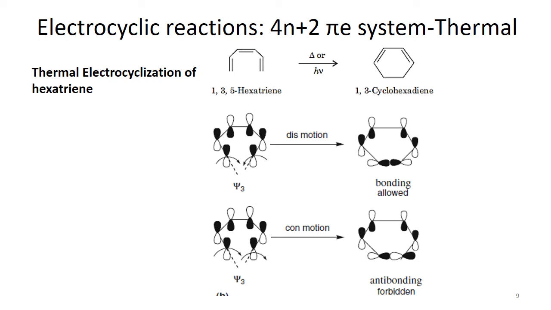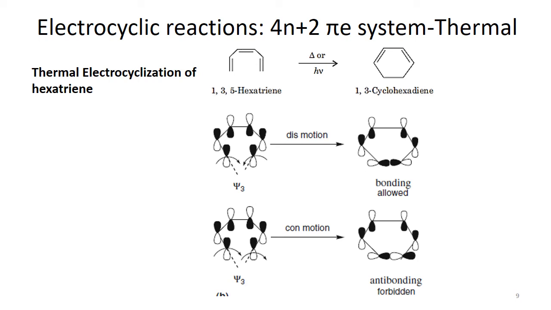Talking about the disrotatory motion, when the terminal orbitals on the terminal carbon atoms move in the opposite direction, psi3 has perfect alignment to make a sigma bond. So it looks like thermally this disrotatory motion should be allowed.